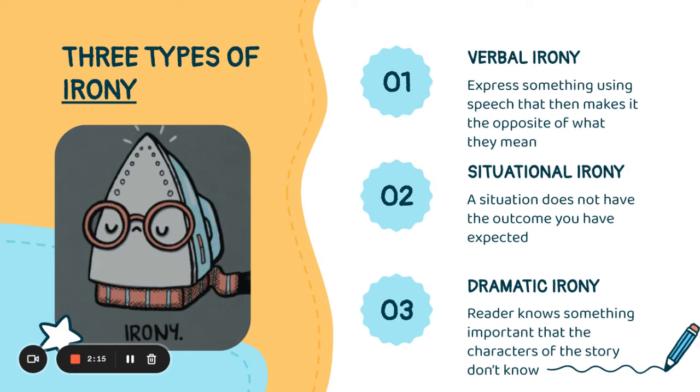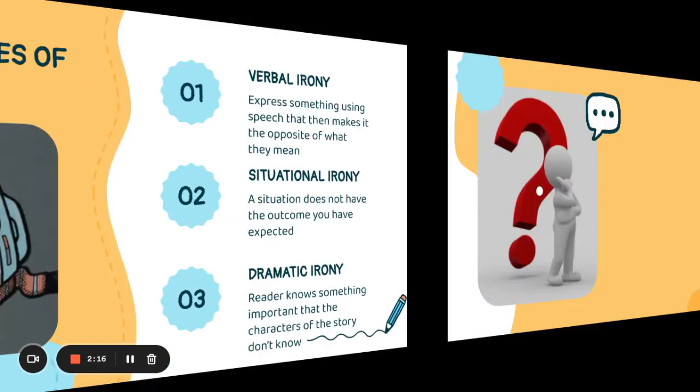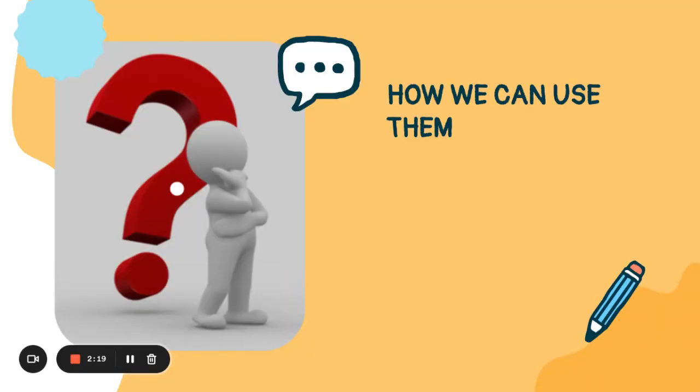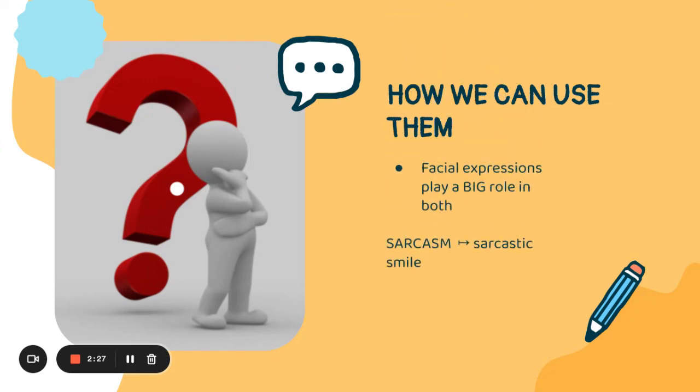Now, let's go a little bit more in detail. How can we use them? Sarcasm and irony are pretty easy to use if you use them properly. A way to tell you're using them is facial expression. These expressions can be used while you're demonstrating these figures of speech in person. An example of facial expression that demonstrates sarcasm is the sarcastic smile. The smile suggests a positive emotion, but the eyes often give it away. The smile can demonstrate the conflicting emotions of amusement and dislike.